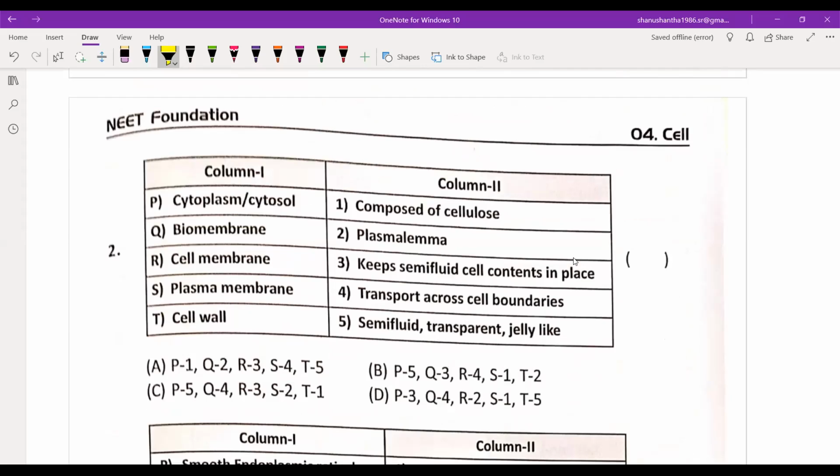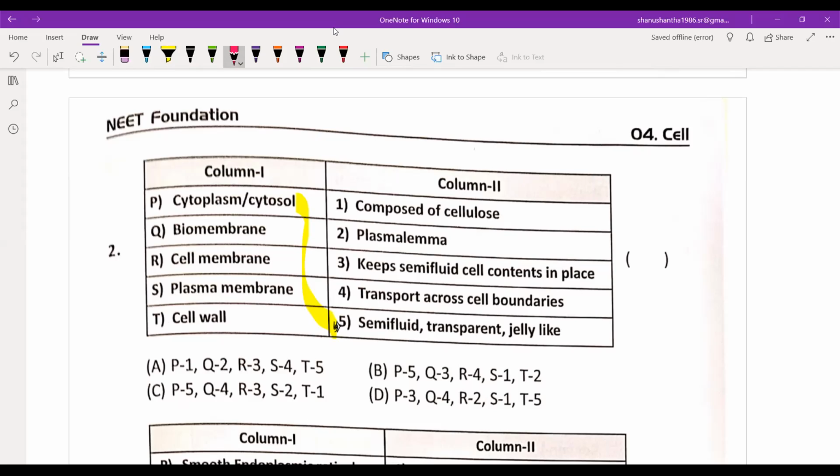Cytoplasm or cytosol? Biomembrane, cell membrane, plasma membrane. Semi-fluid, transparent, jelly-like. P is 5. What is plasma membrane? What is the second one in column 2?